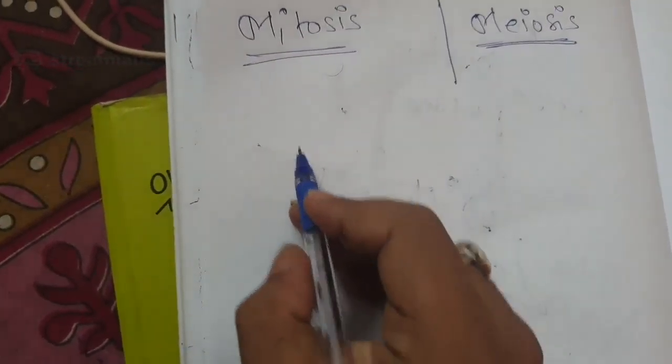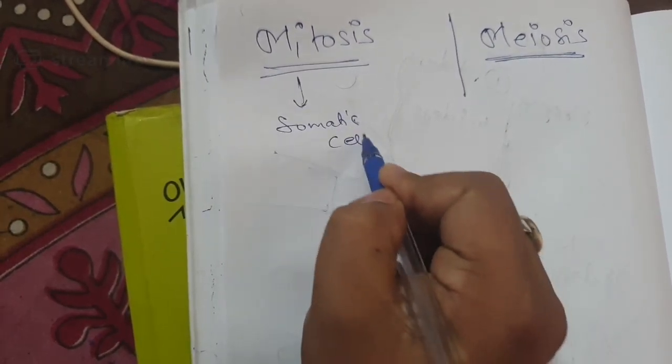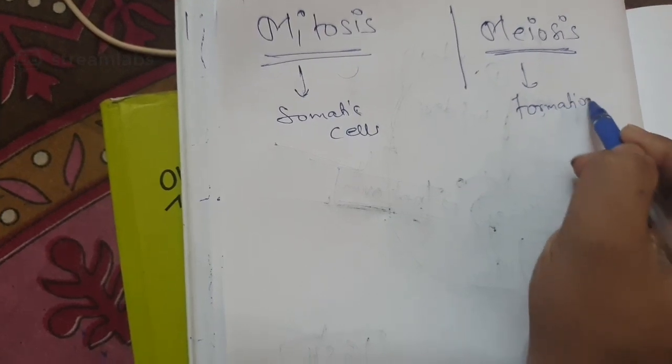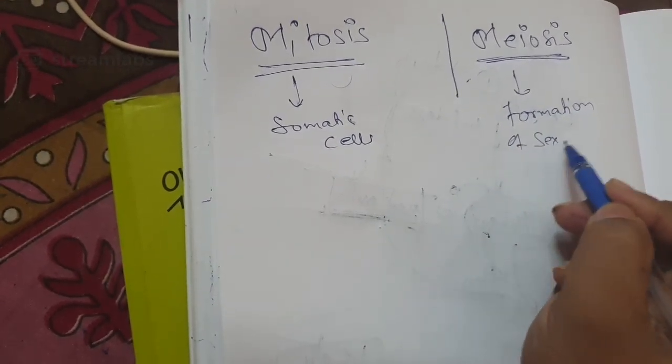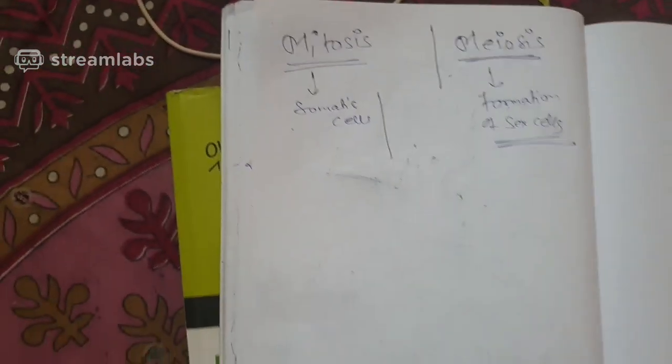What happens in case of mitosis is, it happens in somatic cells, and meiosis happens in the formation of sex cells. So mitosis happens in the somatic cells, and meiosis happens in the formation of sex cells.